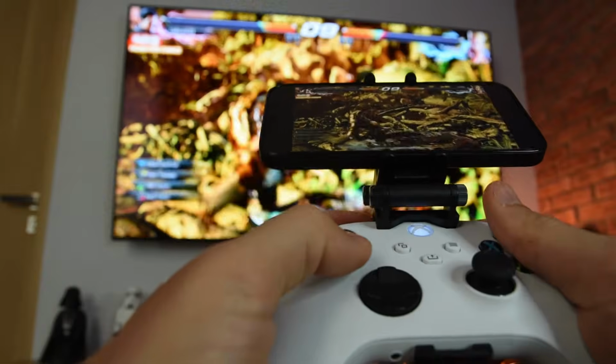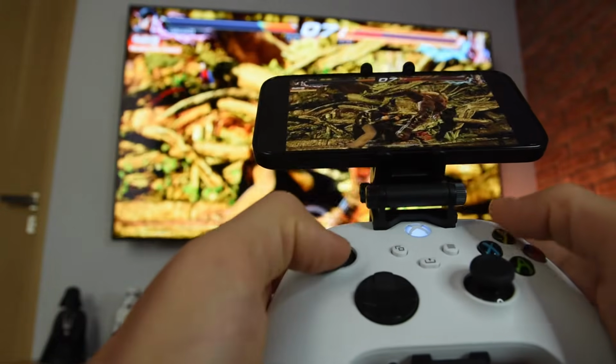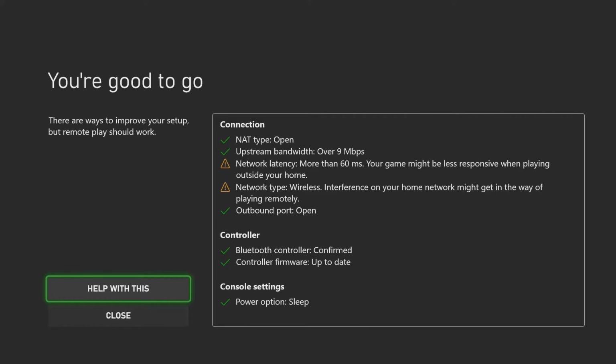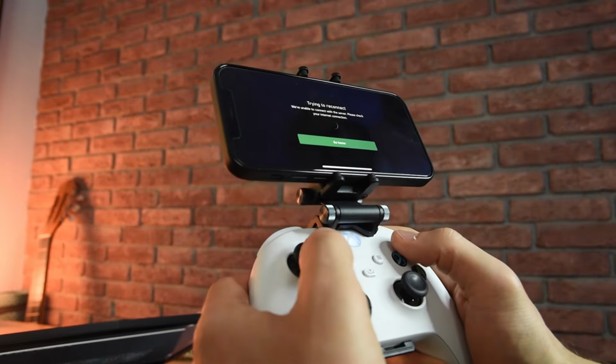As you see, there is zero lag, and of course you need to have a good internet connection plus pass the check for remote play that we did before with green colors. You better be connected to your router's 5G network, if not you may face some disconnections. Overall, the Xbox app gives a lot of value to your system.